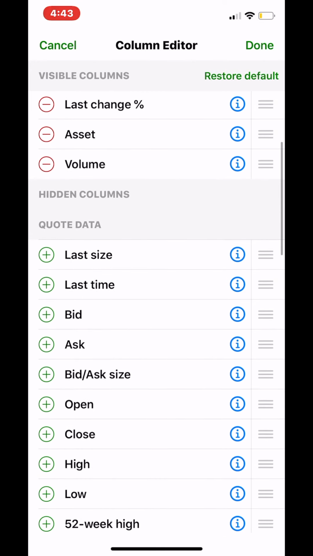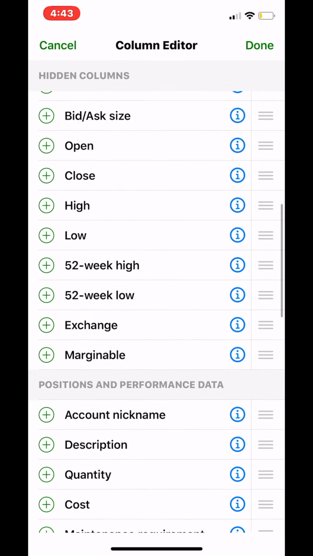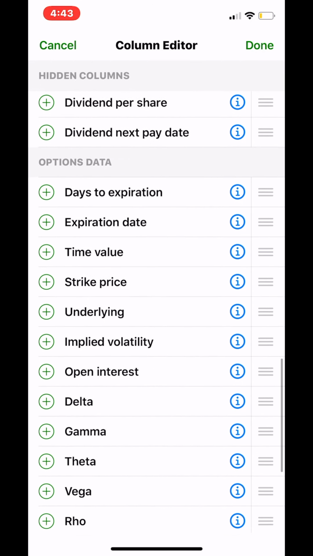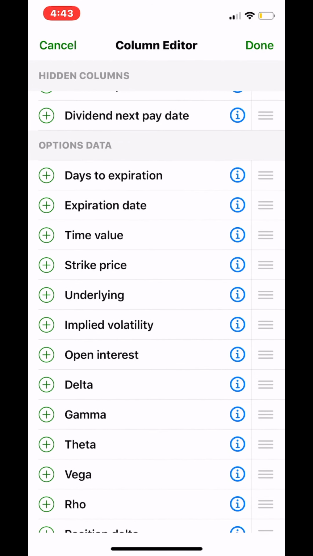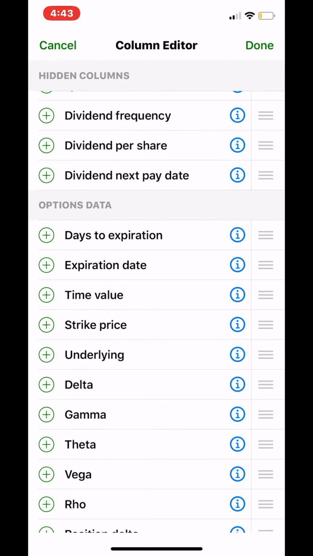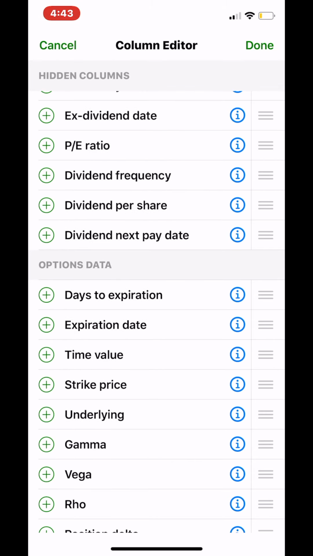We're going to scroll down. So we'll add open interest, implied volatility. We're going to add Delta. And let's add Theta. I like to add them in this order because I like them to be next to each other.